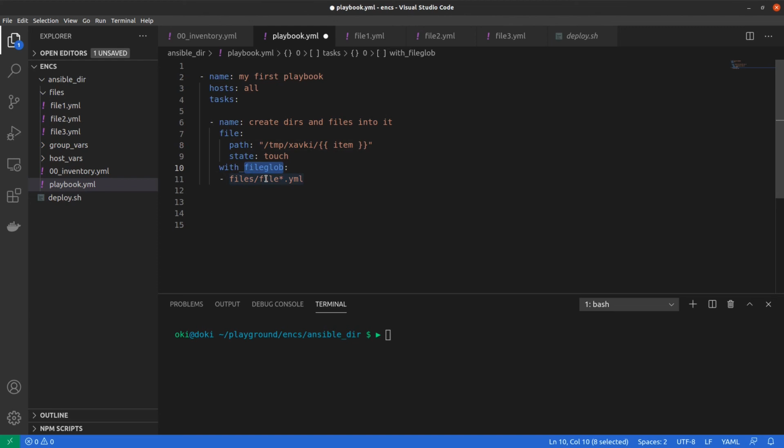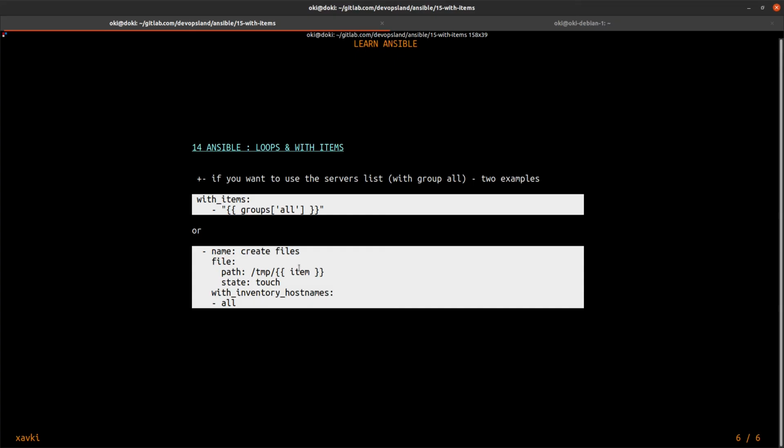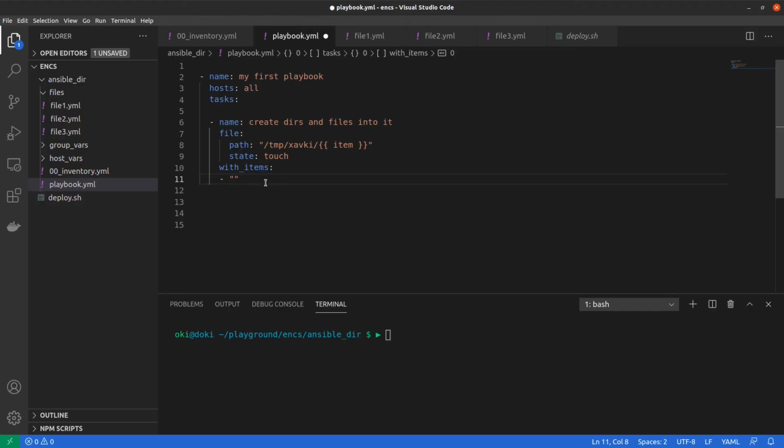We do with items, and on with items we use an Ansible variable named groups, and we can specify into brackets which group. In our case, the all group. Okay, so we do that with Jinja curly brackets like this.